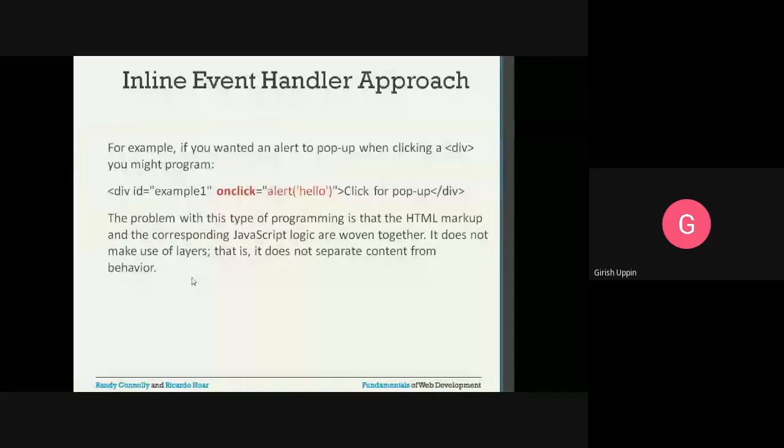The problem with this type of programming is that HTML markup and corresponding JavaScript logic are woven together. So if you want a layered approach, this is not the right kind of coding to use, because it is interwoven. It does not make use of layers, that is, it does not separate content from behavior.